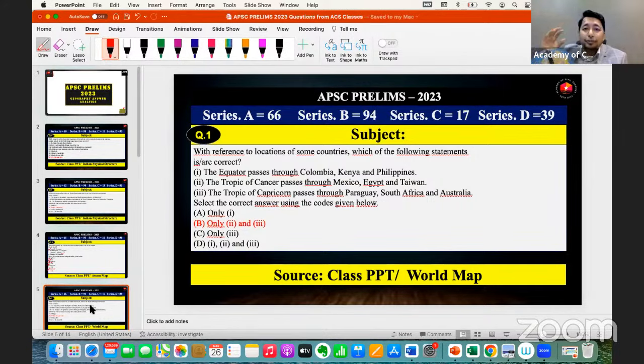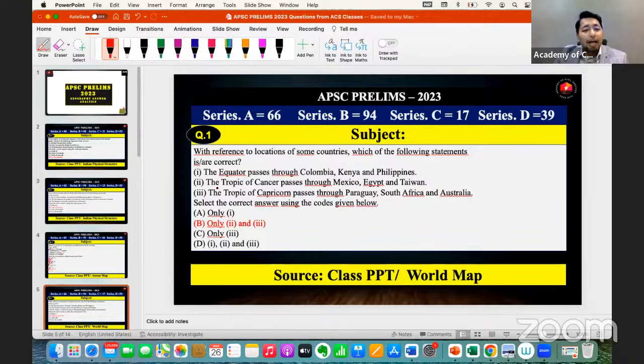See all the countries which are touching the equator. Tropic of Capricorn, Tropic of Cancer, which are the places. International date line, prime meridian, which are the places connecting those lines. Yes, this way we learn the globe. So if you learn the globe properly, then you will get the answer.